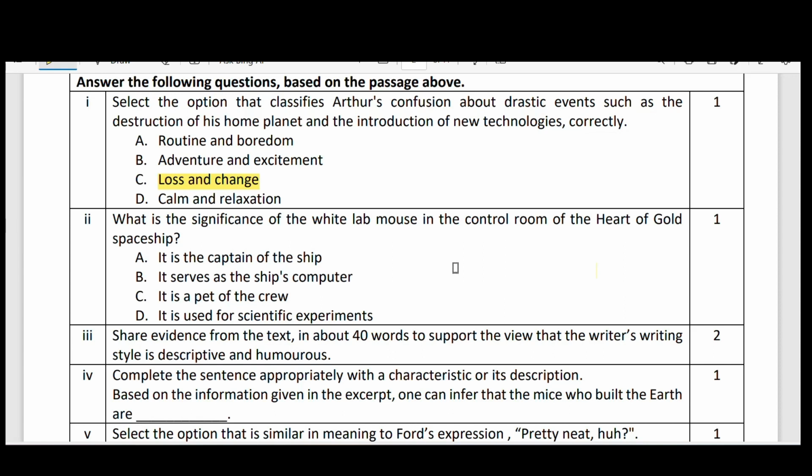Then second question, what is the significance of the white lab mouse in the control room of the Heart of Gold spaceship? That is, it serves as the ship's computer. So it serves as the ship's computer. It is not the captain, it is not the pet, it is not used as a scientific experiment.